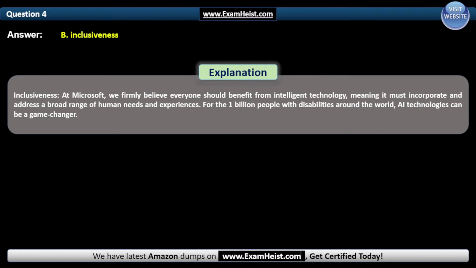Inclusiveness at Microsoft: we firmly believe everyone should benefit from intelligent technology, meaning it must incorporate and address a broad range of human needs and experiences. For the 1 billion people with disabilities around the world, AI technologies can be a game changer.